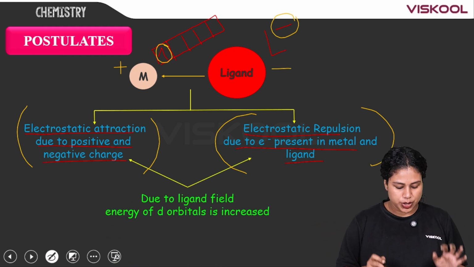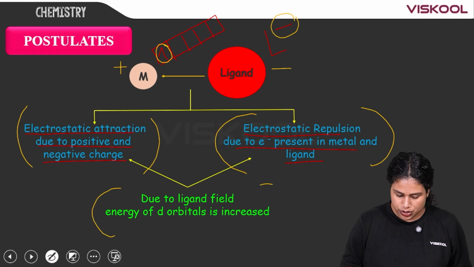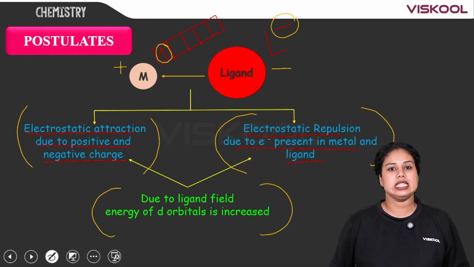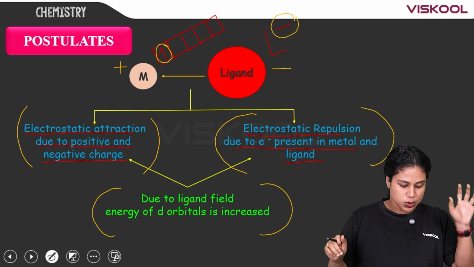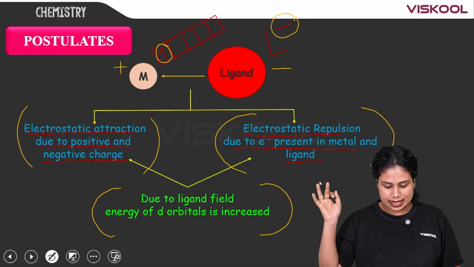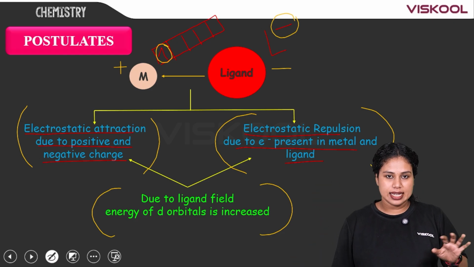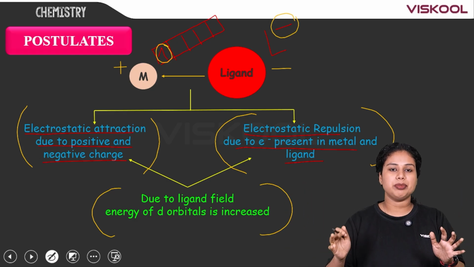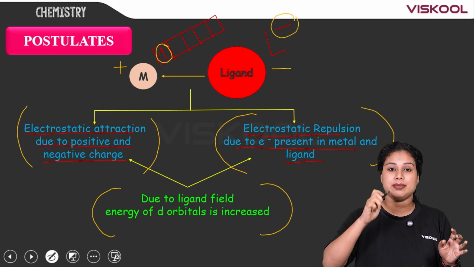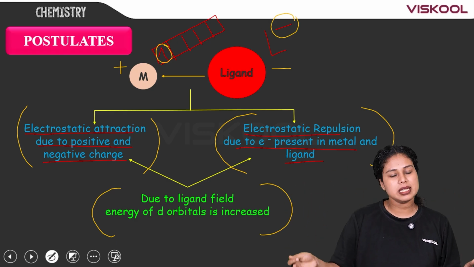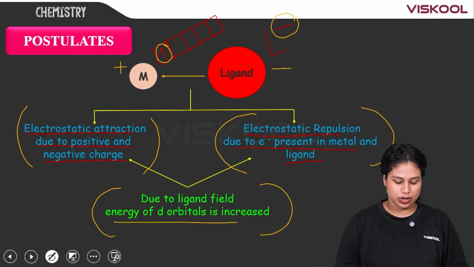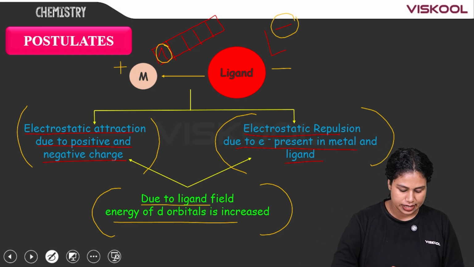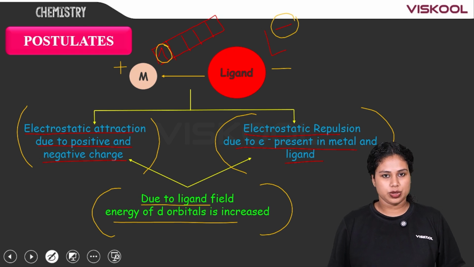So, due to the ligand field, the energy of the d orbitals is increased. When the ligands approach, there occurs both electrostatic attraction and electrostatic repulsion. And when the ligands approach the metal in a symmetrically spherical way, the energy of the d orbitals is increased.